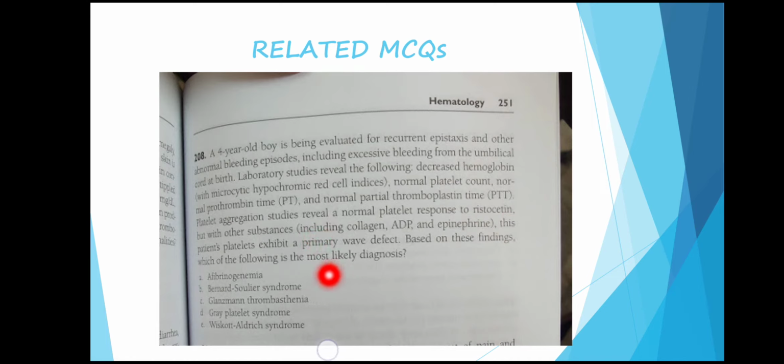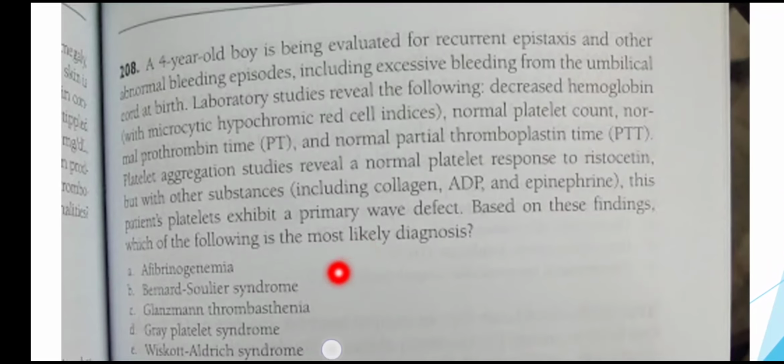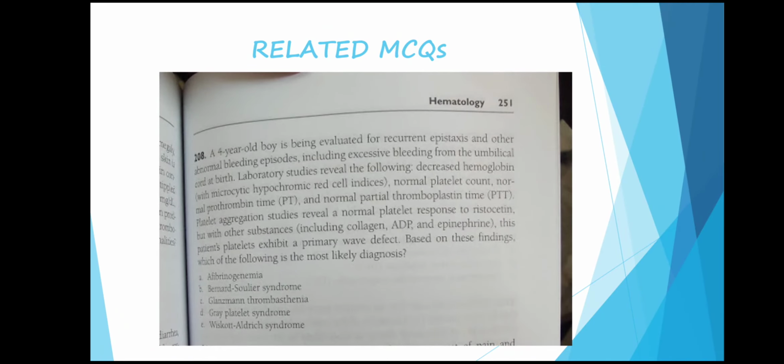So it's a case of Glanzmann thrombasthenia, because in Glanzmann thrombasthenia there is defective aggregation with collagen, ADP, epinephrine, while the response with ristocetin is normal. So we come to the diagnosis of Glanzmann thrombasthenia.